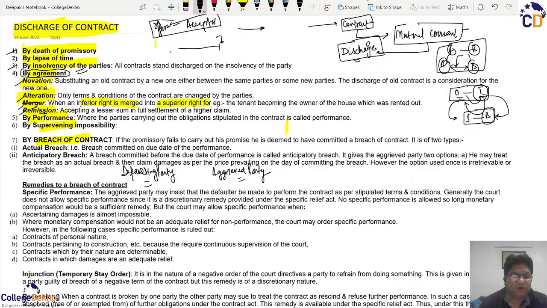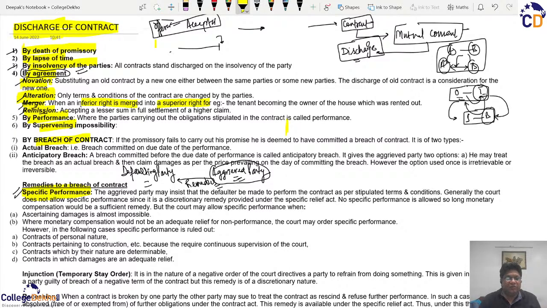And this breach of contract gives certain remedies to the aggrieved party to enforce against such a defaulting party. So, the remedies available to the aggrieved party against the defaulting party are as follows. The first is specific performance. Whatever remedies we are discussing, it is not possible that all remedies will be available in all cases. Some remedies will be available in some cases and others will not be applicable.